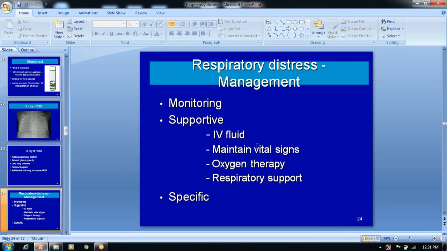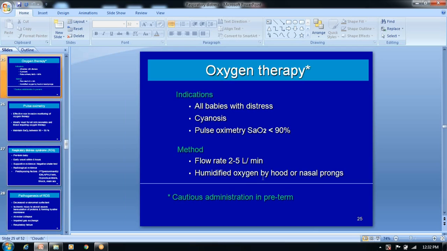Then, how to manage this respiratory distress? The management is very important after taking the detailed history and physical examination, and how to monitor this patient. You have to see the vitals, which is very important, put the baby under the warmer, start IV fluid, then oxygen and respiratory support, and see whether any specific treatment is needed.